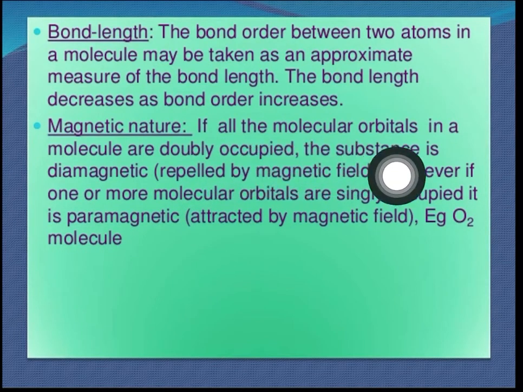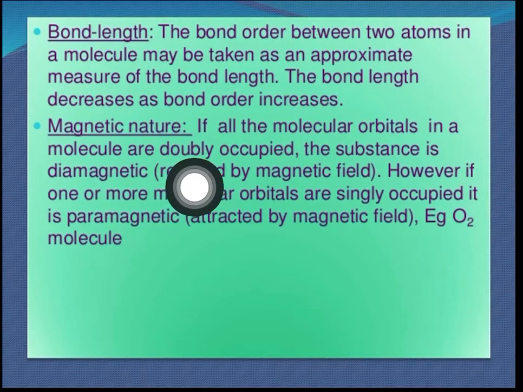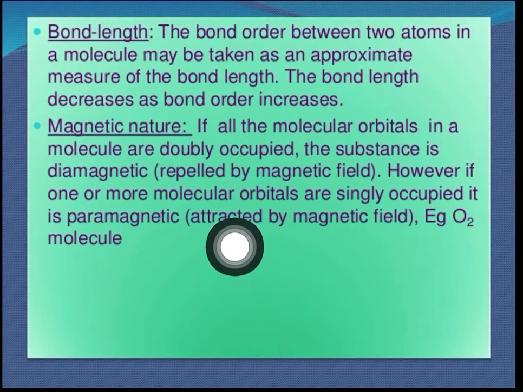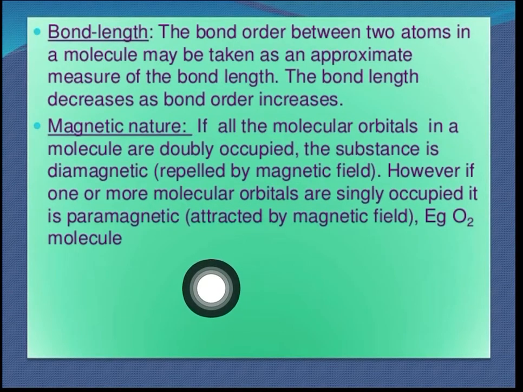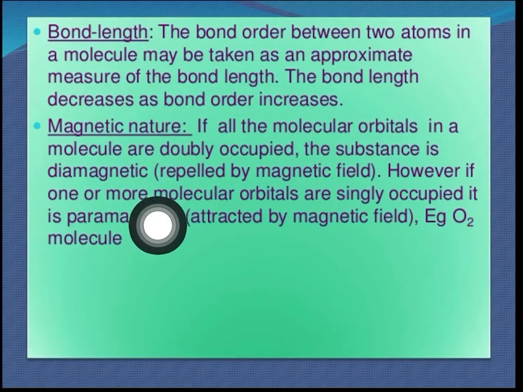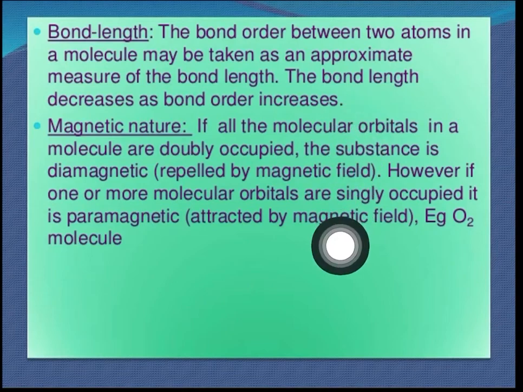If all the molecular orbitals in the molecule are doubly occupied, तो बोलोगे कि एटम और एटम कंबाइन हो रहे हैं तो टोटल इक्वली तो वो इक्वल ही होने वाला है ना, तो सारे नंबर्स तो डबल में ही होने वाले हैं. No, it is not necessary. Why? Because when we have seen the energy level, at that time we have seen about 2px and 2py. 2px and 2py will be equal. That is, pi 2px and pi 2py have the same energy, right? So one electron will enter in pi 2px and one electron will enter in pi 2py.